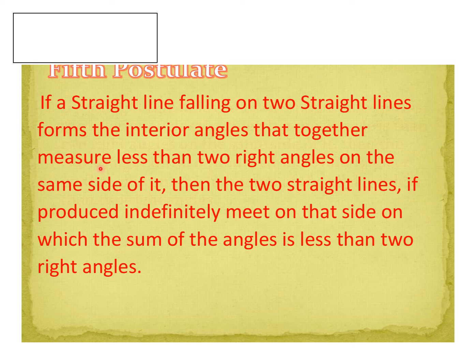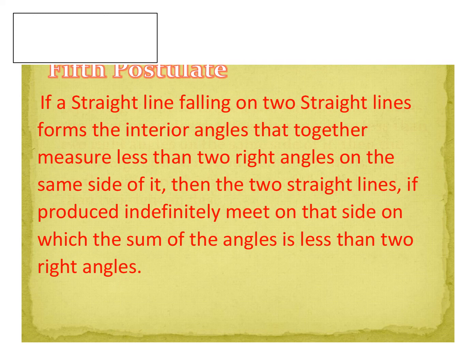Now let us discuss the fifth postulate given by Euclid. If a straight line falling on two straight lines forms the interior angles that together measure less than two right angles on the same side of it, then the two straight lines, if produced indefinitely, meet on that side on which the sum of the angles is less than two right angles. Okay, my children, understood this postulate? We discuss this postulate geometrically, diagrammatically.